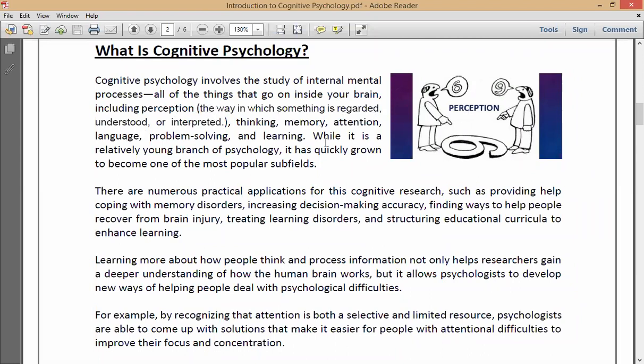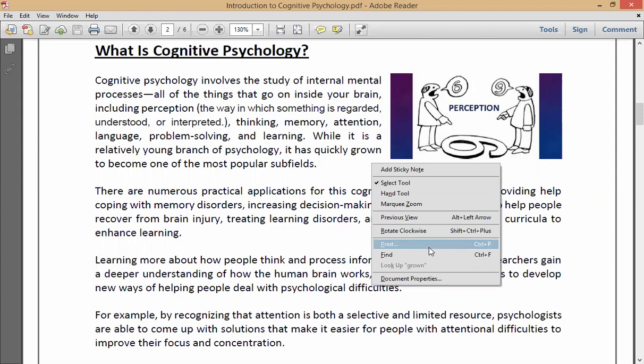perception, thinking, memory, attention, language, problem solving, and learning. While it is a relatively young branch of psychology, it has quickly grown to become one of the most popular subfields. So cognitive psychology is a subfield of psychology.